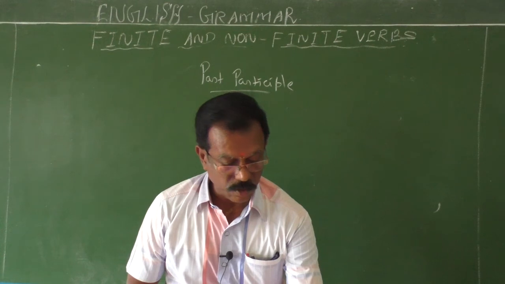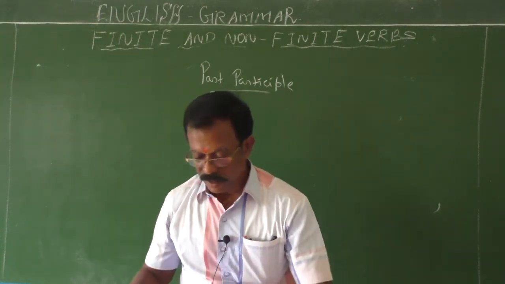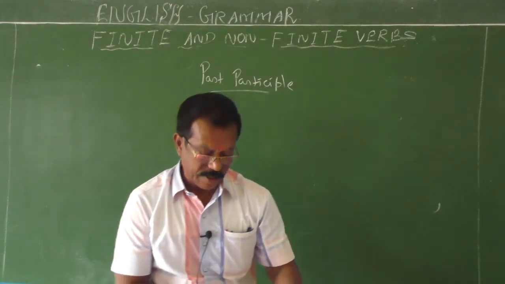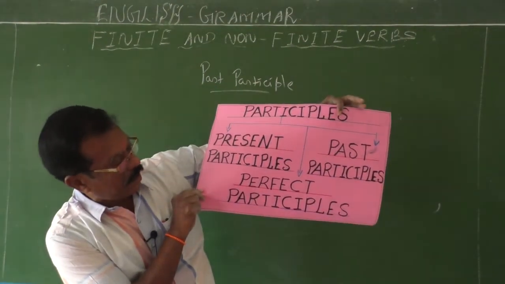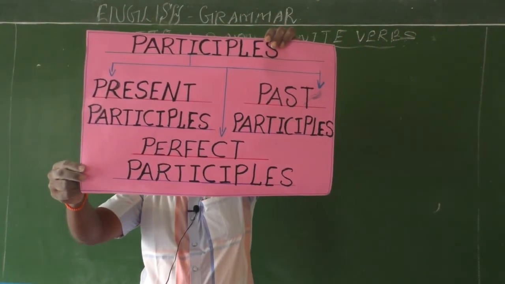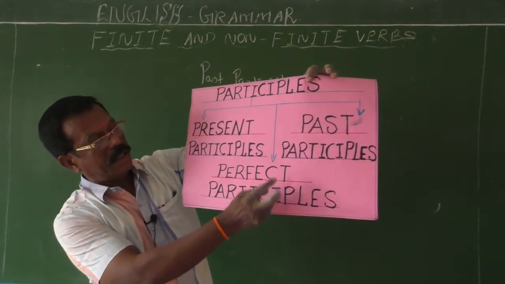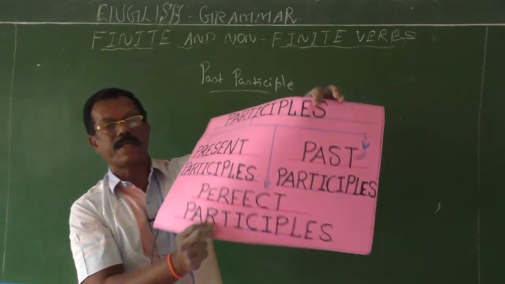Before explaining these two things, I will show you the charts I have brought here. Just have a glance at all the charts, children. Participles, see the kinds: present participle, past participle, and then perfect participle. I have taught you the present participle already. Now I am going to teach you the past participle. Then I will explain the perfect participle.